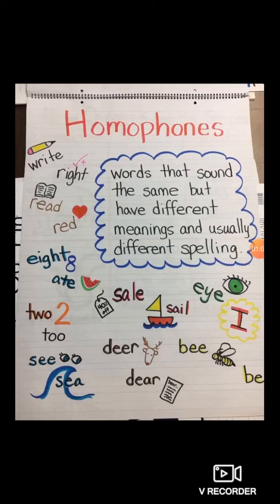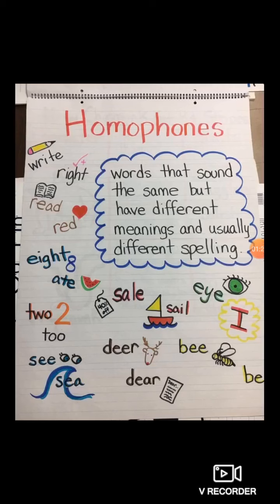Next, let's take the example of eight. EIGHT, it is the number 8. ATE, that's a different thing. I ate an apple. So these two different words have different meanings, different spellings, but they have one thing in common, which is they sound the same.